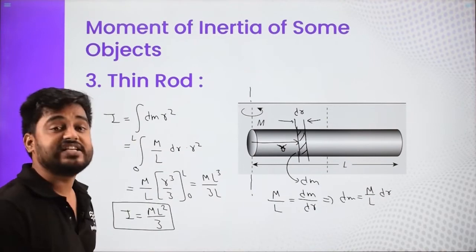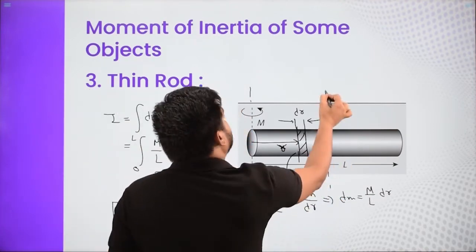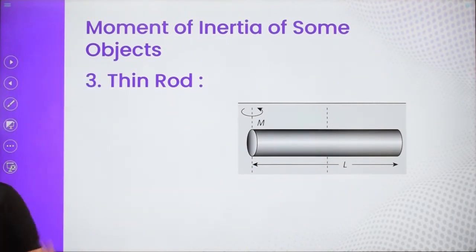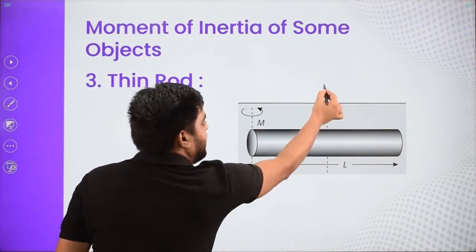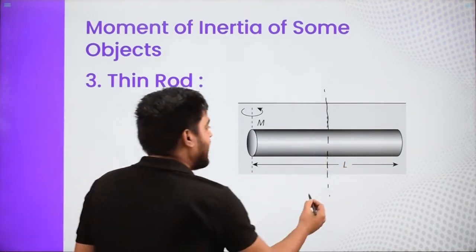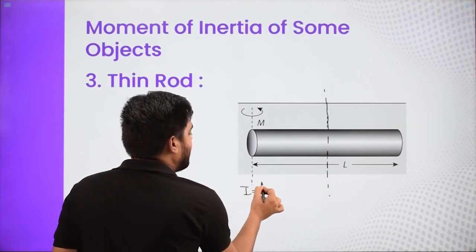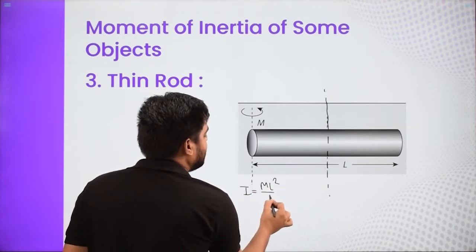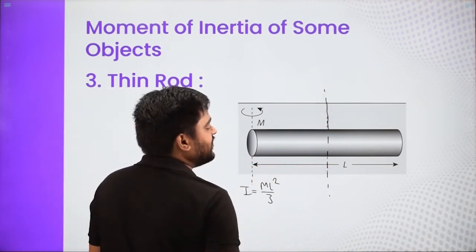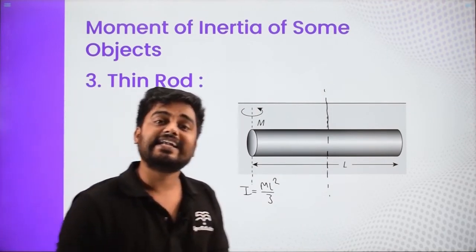Now, what if we change the axis? What if I am taking the axis which is this one, the middle one? For that, let us again rederive it. I will apply the same formula, but this time I am changing my axis to the axis which is exactly in the middle. About the earlier axis we already know the moment of inertia is ML square by 3. But for the same rod, what is the option to get the moment of inertia about this axis? First option is to go with the basics and derive again.